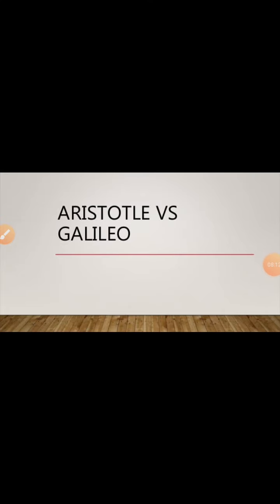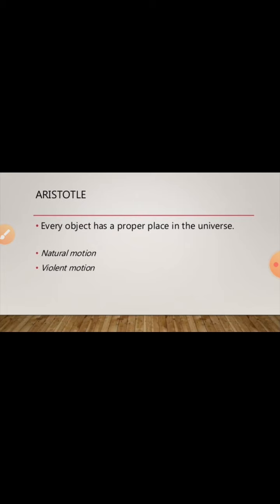Then the concept of force and motion was derived by our great scientists Aristotle and Galileo. So now, Aristotle versus Galileo. First of all, Aristotle's thoughts. Every object has a proper place in the universe. He stated that there are two motions of an object. One is natural motion and another one is violent motion.